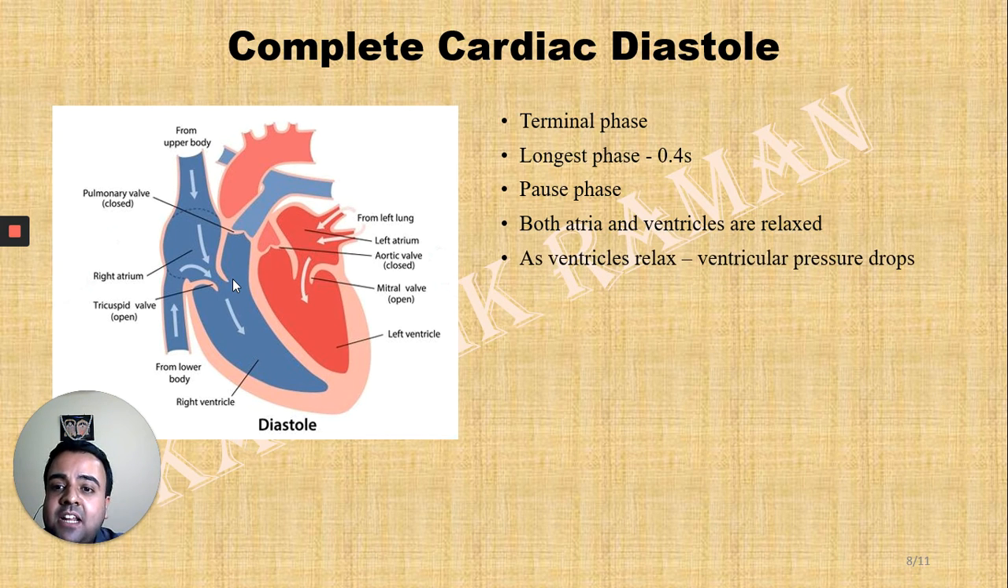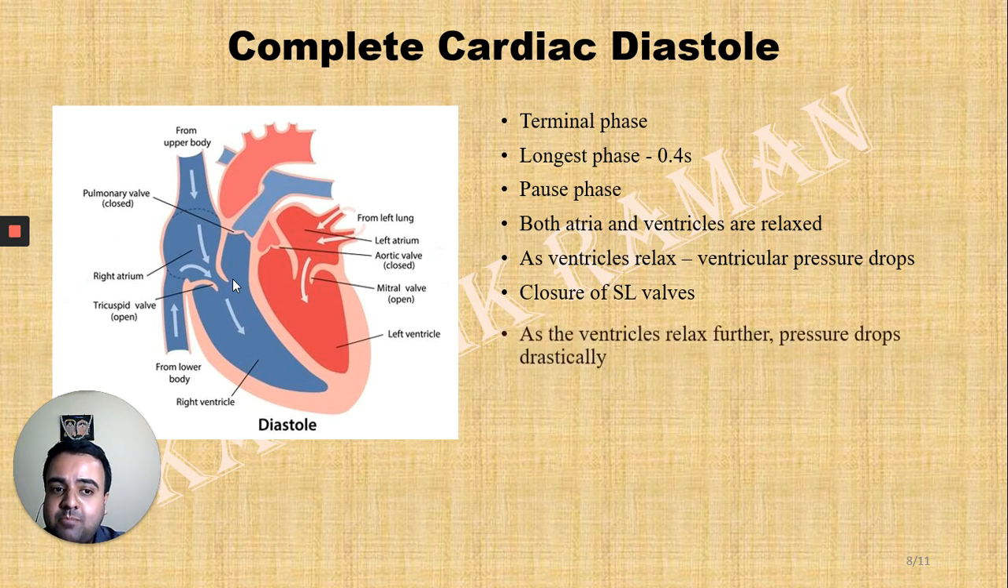Now as the ventricles relax, the intraventricular pressure, or the pressure within the ventricles, begins to decrease. As it decreases, the blood that is flowing into the pulmonary artery and the aorta is slowly going to flow back, and this is going to ensure the closure of the semilunar valves guarding the aorta and the pulmonary artery orifice.